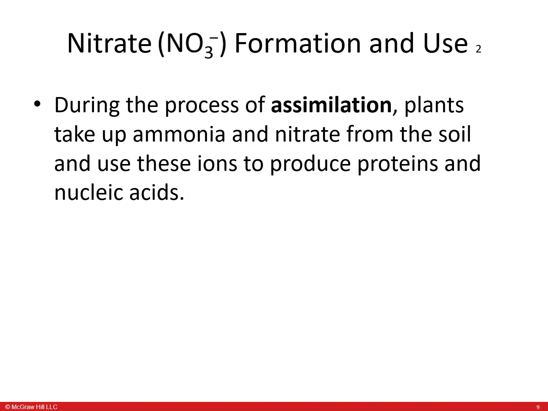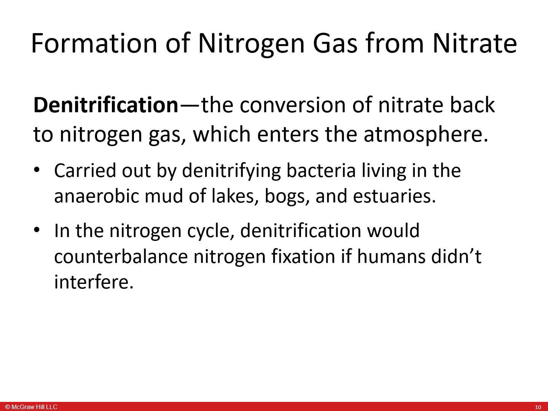Assimilation: plants take up ammonia and nitrate from the soil and use these ions to produce proteins and nucleic acids. Denitrification is the conversion of nitrogen back into nitrogen gas, which enters the atmosphere, carried out by denitrifying bacteria living in the anaerobic mud of lakes, bogs, and estuaries. In the nitrogen cycle, denitrification would counterbalance nitrogen fixation if humans didn't interfere.